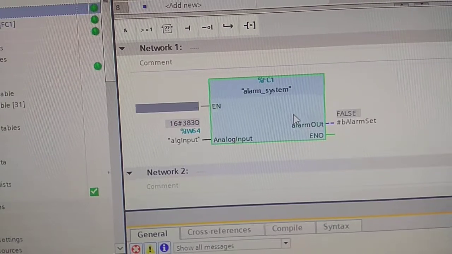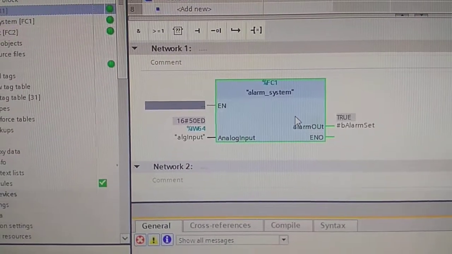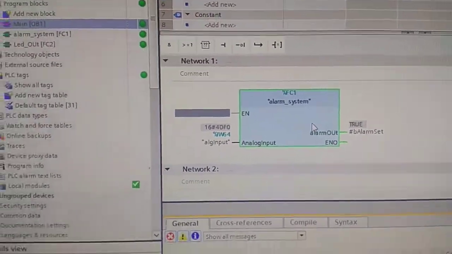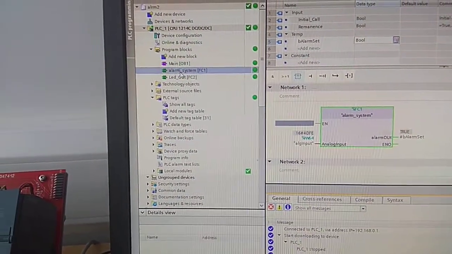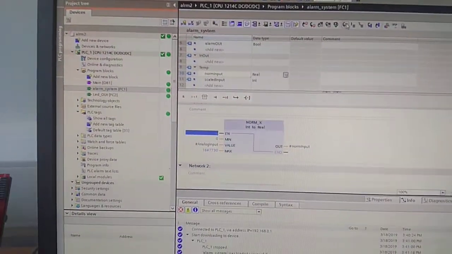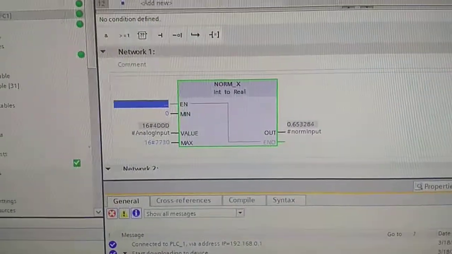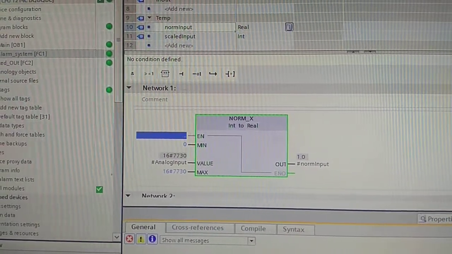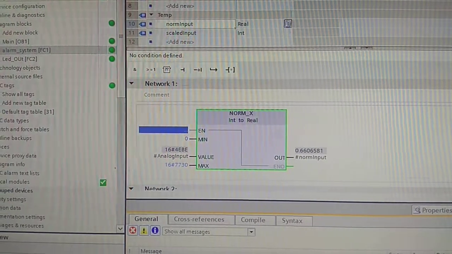So I'm turning that. If you come closer, as soon as we go above 5, it's going to turn to true. If I go below it, it goes to false. Above 5, true. And you can also see this happening in the alarm system function block. If I go in here, you also need to turn the simulation on for this. Now we can see the value changing, but we don't actually see the alarm system output in this.